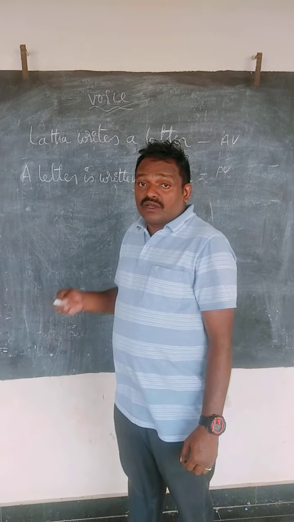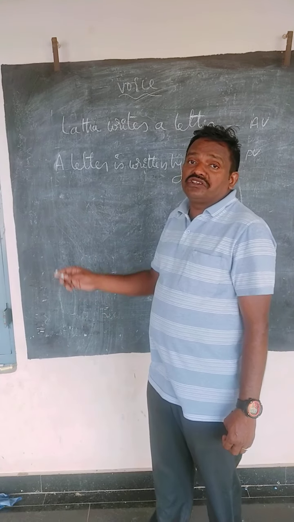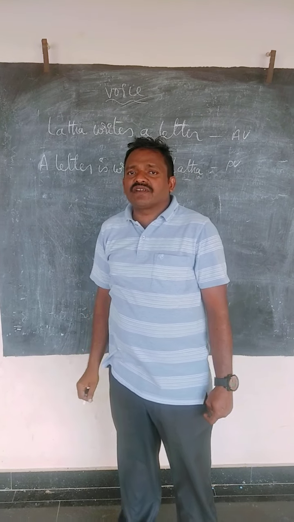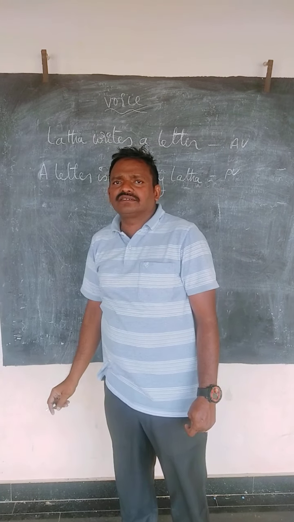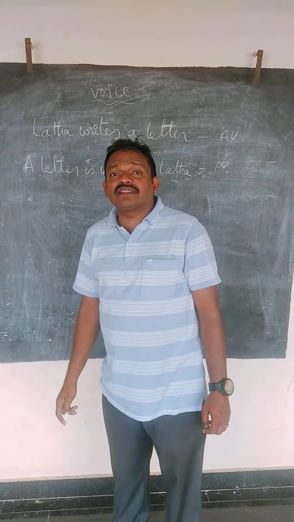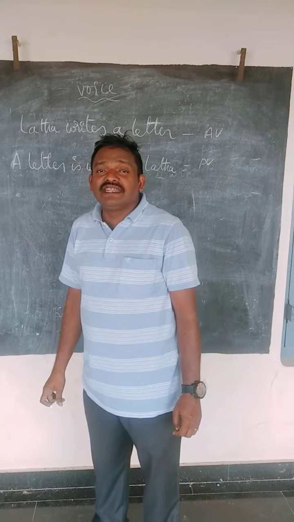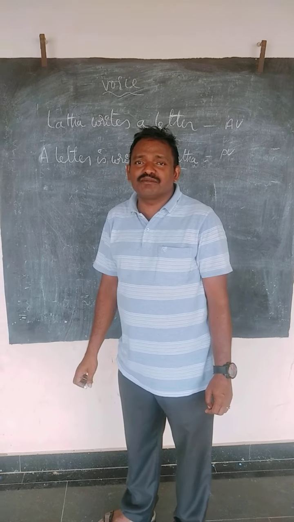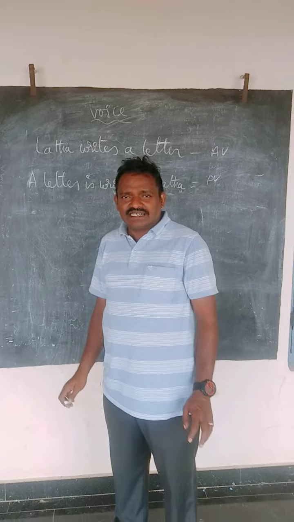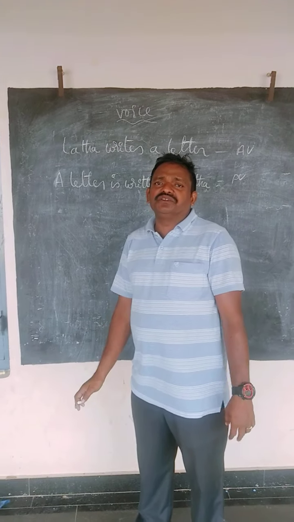And now we are going to change the simple present tense into the present continuous tense. Lata writes a letter is changed into present continuous tense: Lata is writing a letter. Understand, my friends? That is present continuous tense.